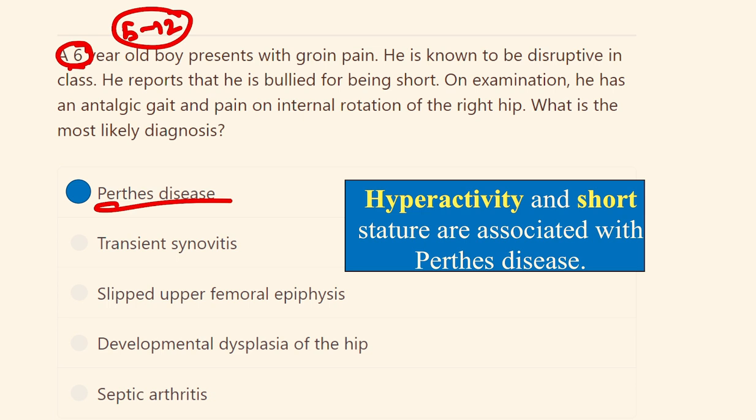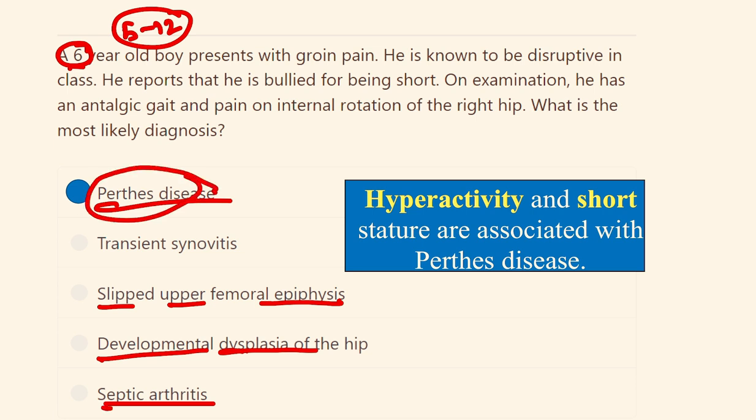For the other options, such as slipped upper femoral epiphysis, the radiology is different. Developmental dysplasia of the hip is also different. And in case of septic arthritis, all features of inflammation are present, such as fever and redness. All these features are present in septic arthritis. So our diagnosis is Perthes disease.